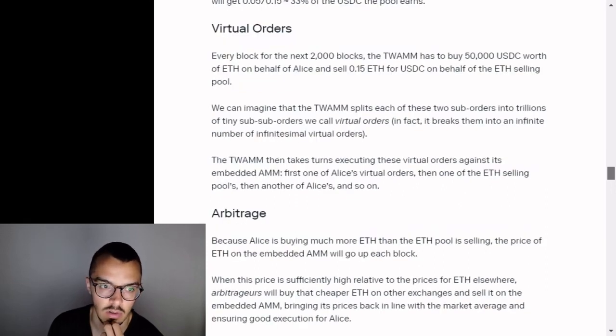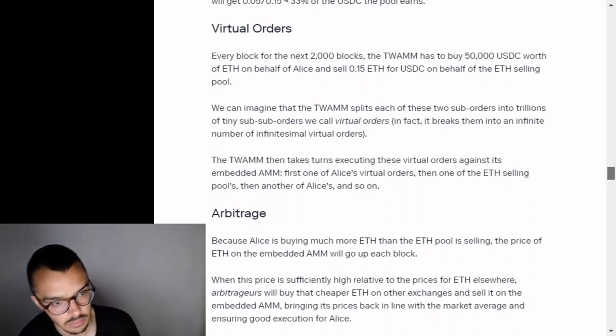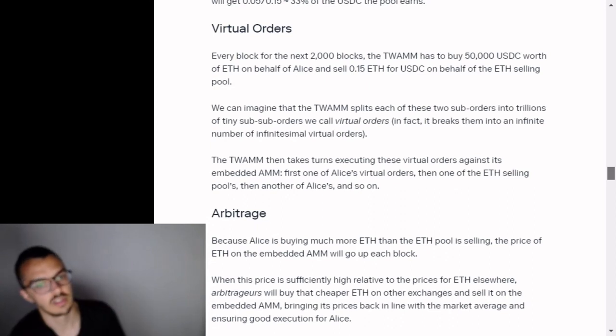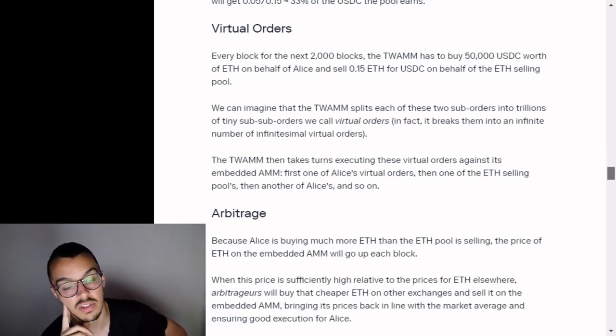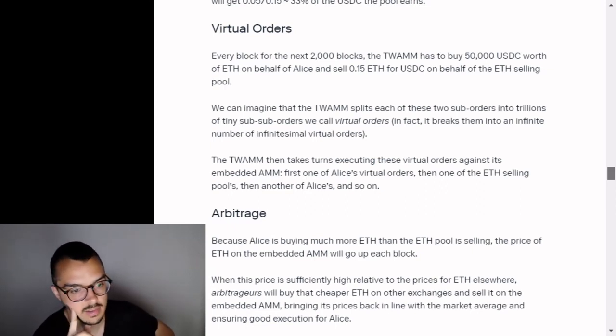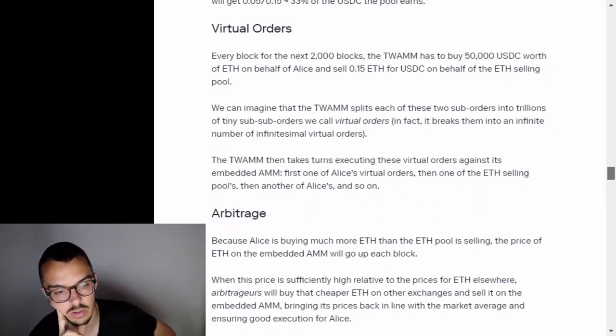Virtual orders. Every block in the next 2,000 blocks, the TWAMM has to buy 50,000 USDC worth of ETH on behalf of Alice and sell 0.15 ETH for USDC on behalf of the ETH selling pool. We can imagine that the TWAMM splits each of these two suborders into trillions of tiny sub-suborders we call virtual orders. In fact, it breaks them into an infinite number of infinitesimal virtual orders. The TWAMM then takes turns executing these virtual orders against its embedded AMM. First one of Alice's virtual orders, then one of the ETH selling pool's, then one of Alice's, and so on.